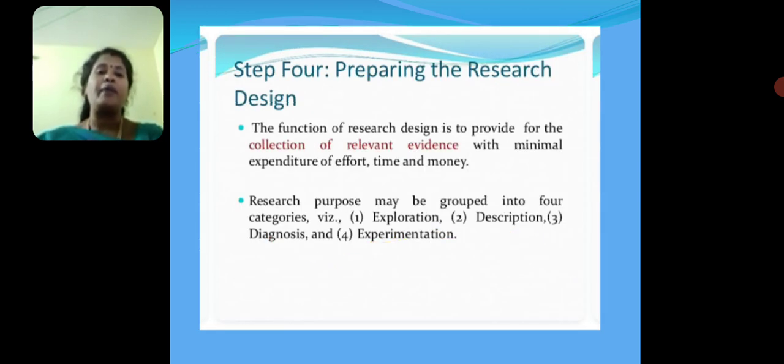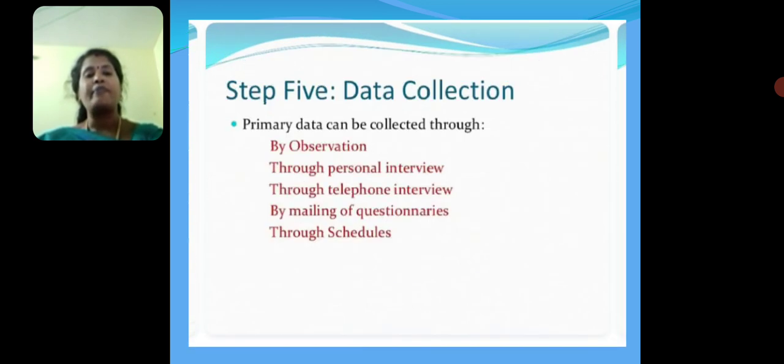Step 4. Preparing the research design. The function of research design is to provide for the collection of relevant evidence with minimal expenditure of effort, time and money. Research purpose may be grouped into 4 categories. First one, exploration. Second one, description. Third one, diagnosis. Fourth one, experimentation.